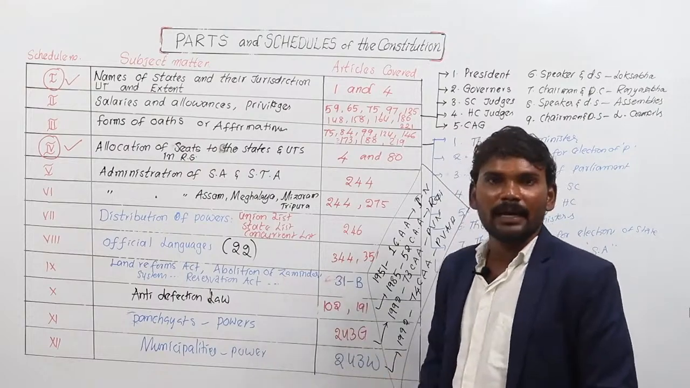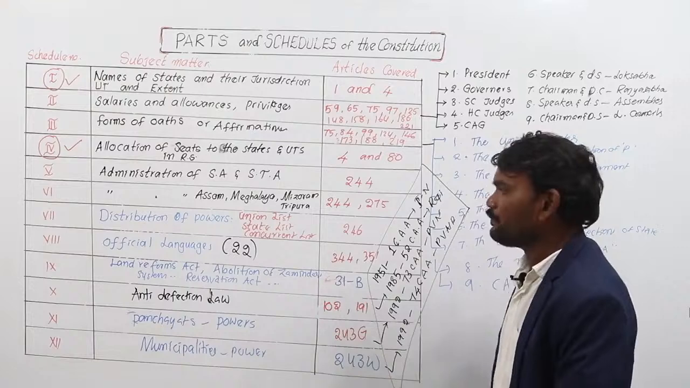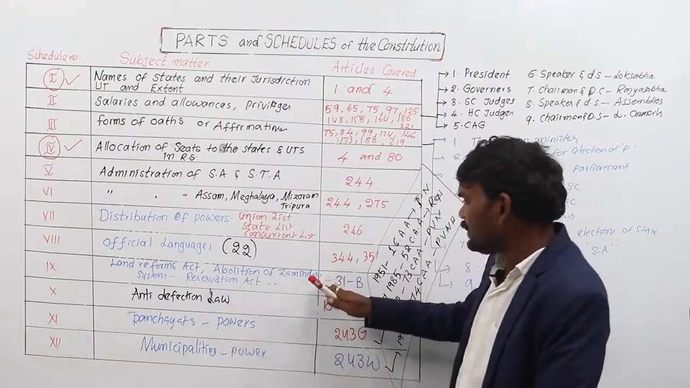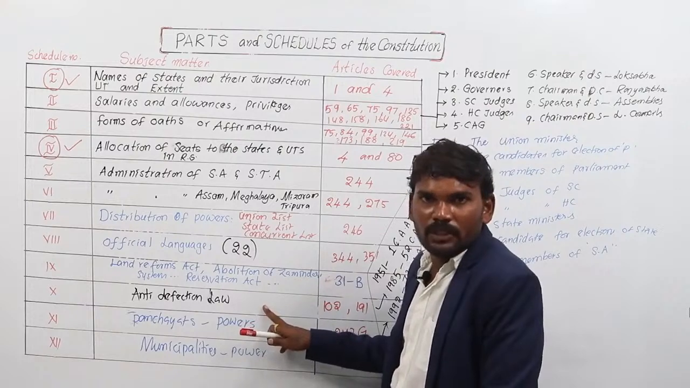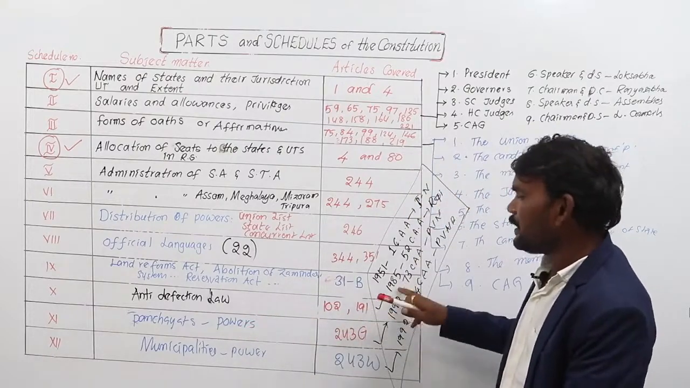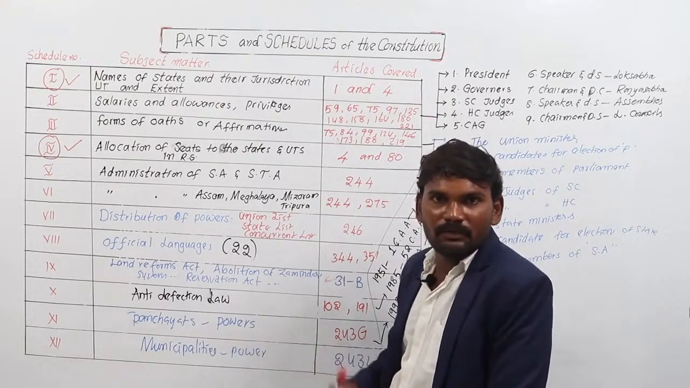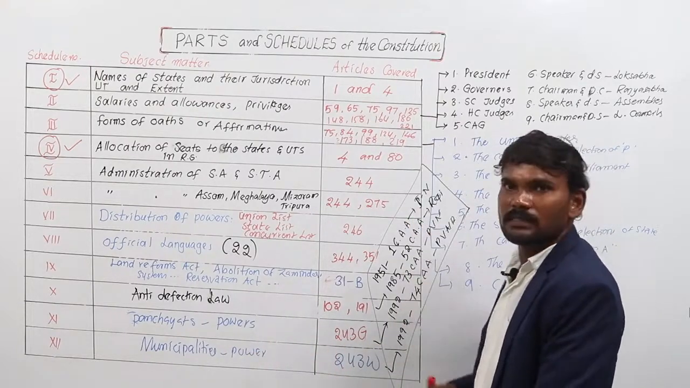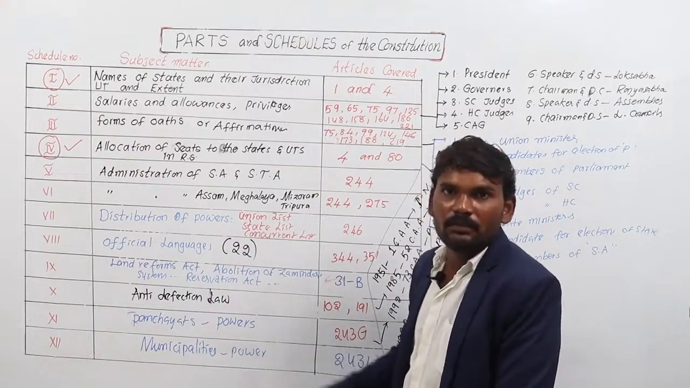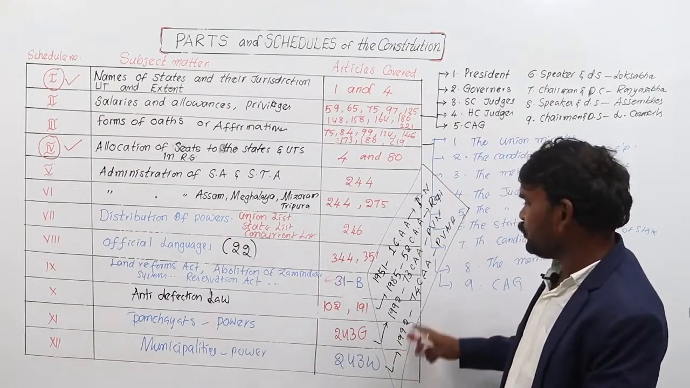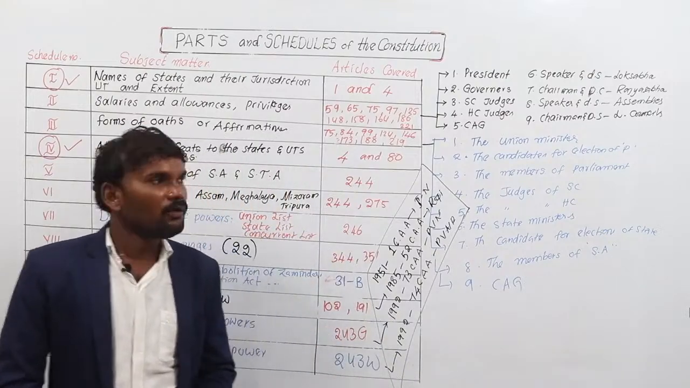The 9th Schedule deals with the Land Reform Acts, abolition of Zamindari Acts and Reservation System Acts, added in 1951 by the first Constitutional Amendment Act. The 10th Schedule deals with the anti-defection law, added in 1985 by the 52nd Amendment Act. The 11th Schedule deals with the 29 powers of Gram Panchayats, added in 1992 by the 73rd Amendment Act. The 12th Schedule deals with the 18 powers of municipalities, added in 1992 by the 74th Amendment Act. These are the 12 schedules of the Indian Constitution.